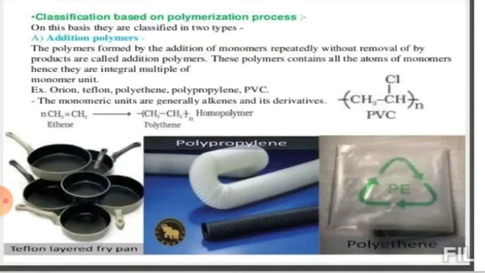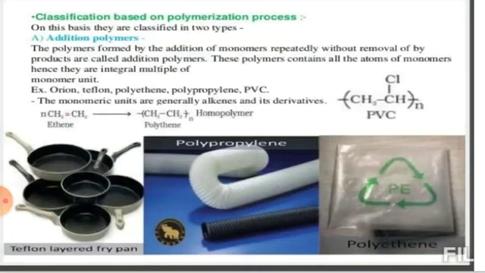The polymer formed by the addition of monomers repeatedly without removal of byproduct is called addition polymer. One monomer will link with another monomer, and there will be no removal of any small molecule, not even a small molecule will be liberated out.